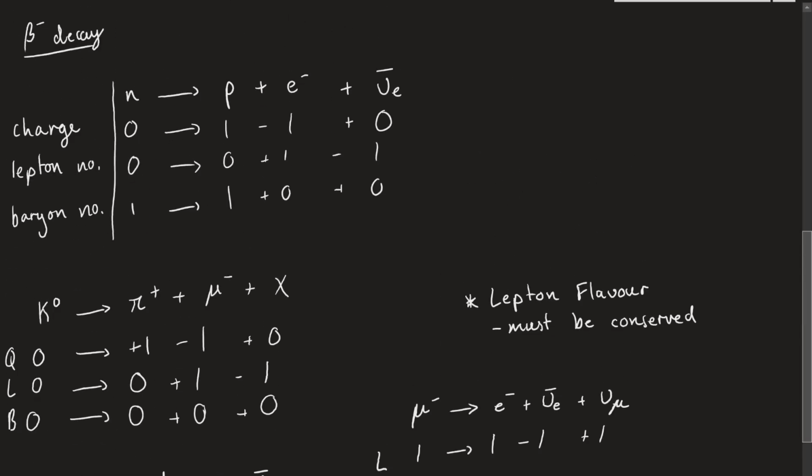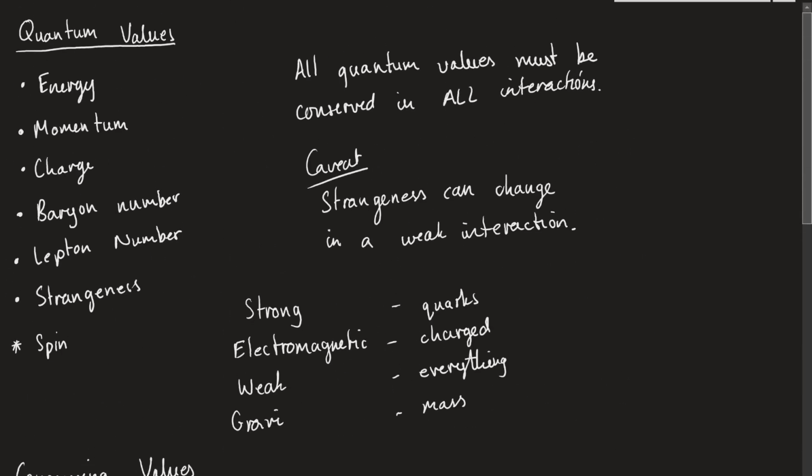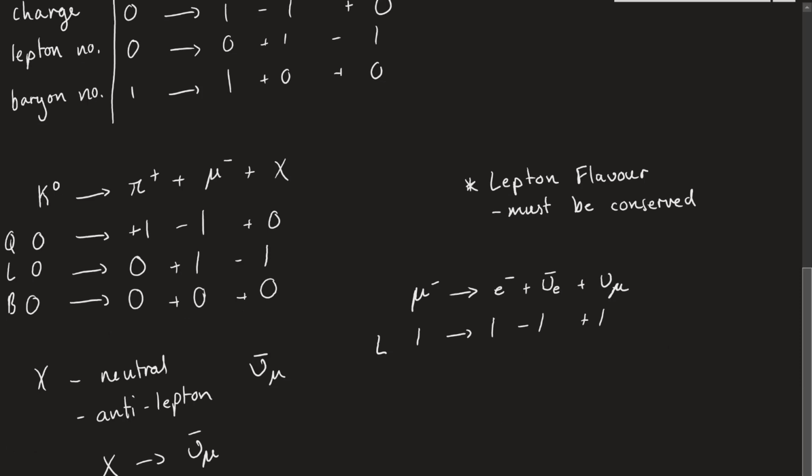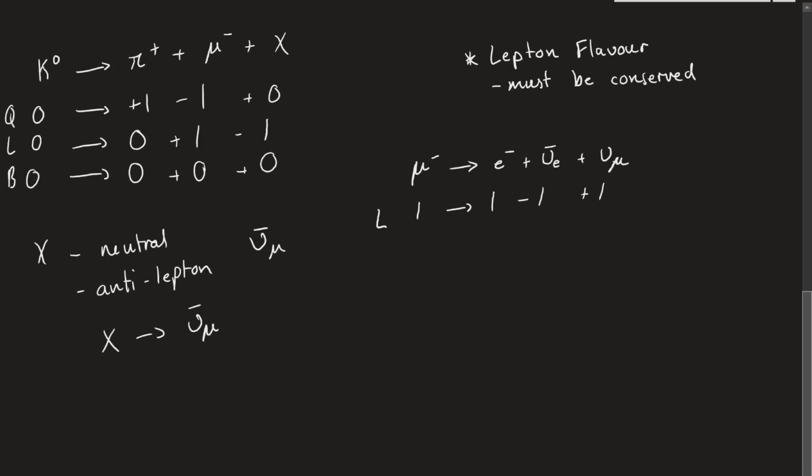We have to conserve this whole list up here, so we have to conserve all of these things. Spin we haven't really spoken about, but it's okay, we don't really need to speak about it too much. If you want to look into it, go for it, but try not to get too caught up in it because it can get a bit confusing. So we need to know these values, we need to know how to prove that things are conserved and how to use these conservation laws to find out what's left over, and we can use this kind of trick that we've got now of this lepton flavor conservation to help us along with that.